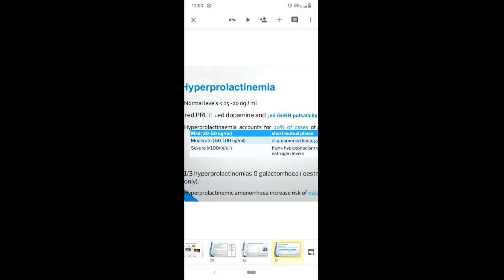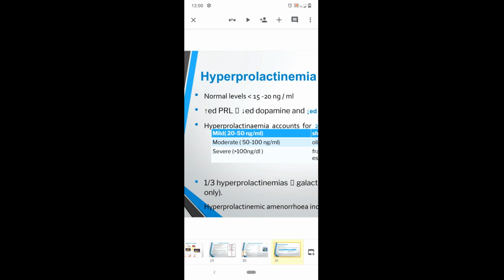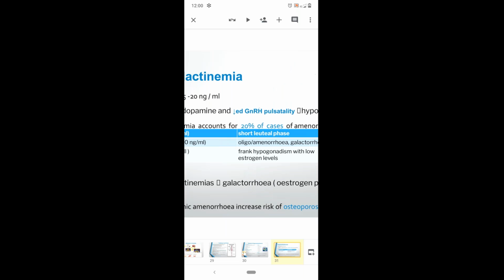If the levels are mild, that is 20 to 50 nanograms per ml, then they have a short luteal phase, that is, after ovulation, the luteal phase will be shorter. She'll have cycles regularly. In moderate conditions, she'll either land up in oligo or amenorrhea, or galactorrhea will be present. If it is severe hyperprolactinemia, then there will be frank hypogonadism with low estrogen levels.